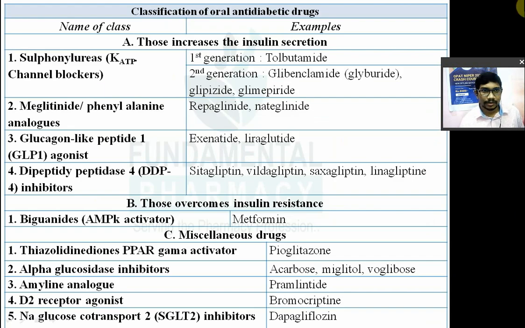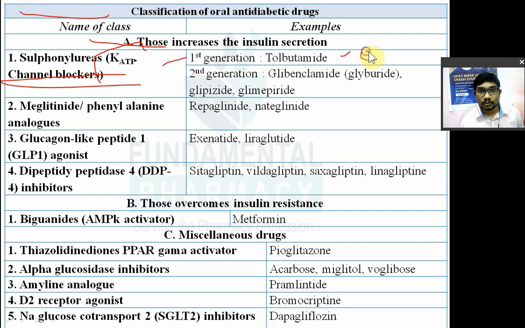ओके, सिंपल. Again the classification. Okay, classification of anti-diabetic drugs. I will repeat this in a very simple way. So those drugs which increase the insulin secretion. Insulin का secretion बढ़ाएंगे. So in that you have first sulfonylureas. Sulfonylureas, they are nothing but the KATP channel blockers. उनका mechanism क्या होता है? ATP sensitive potassium channel blocker. Sulfonylureas. So in that first generation,